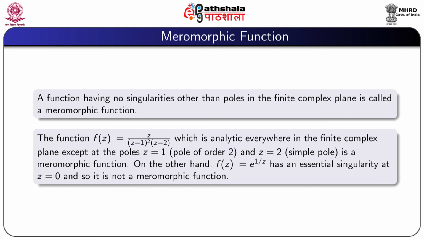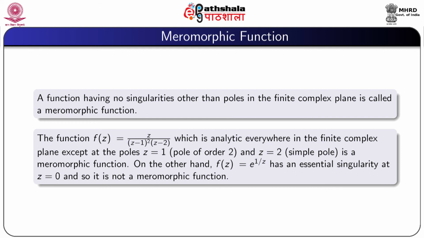As an example, the function f(z) equal to z by (z minus 1) square into (z minus 2), which is analytic everywhere in the finite complex plane except at the poles z equal to 1 and z equal to 2, is a meromorphic function.